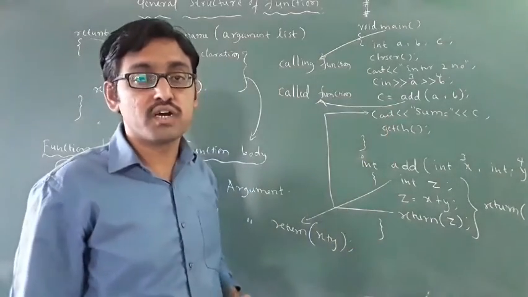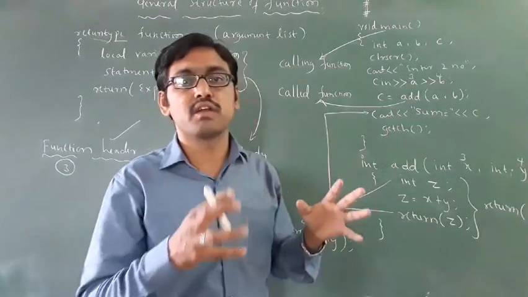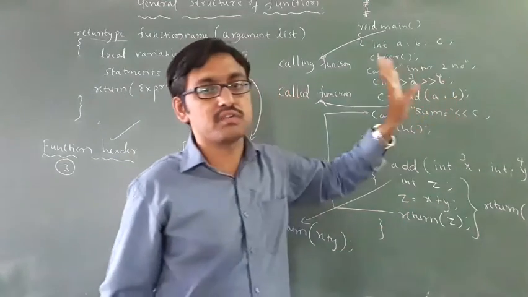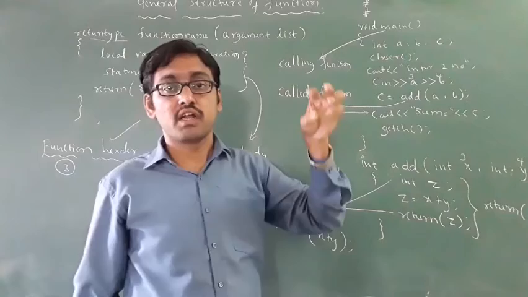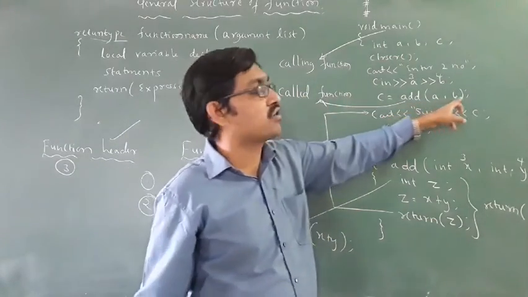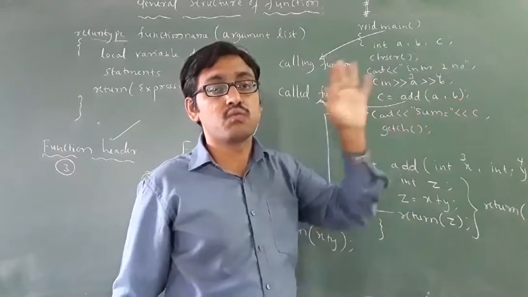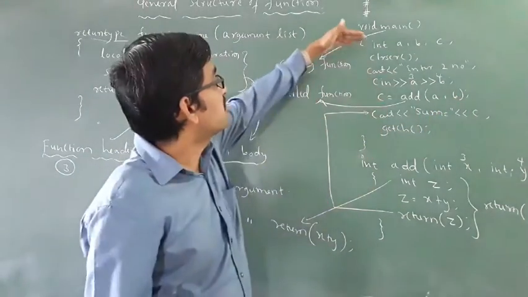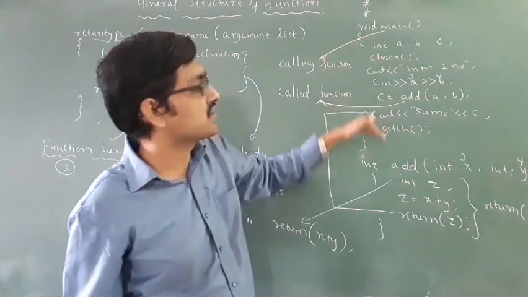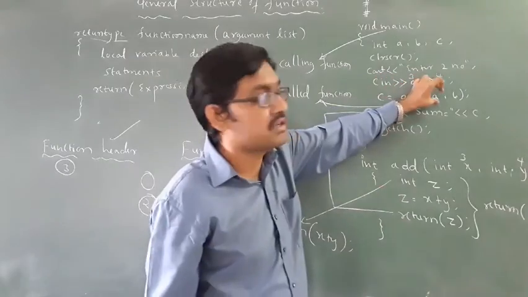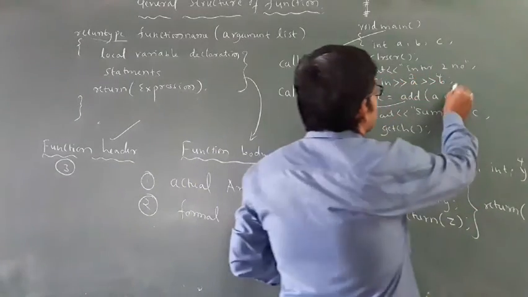Whenever you use a function, which are the actual arguments here? A and B are the actual arguments, because data will be stored here only. Actually, these are called actual arguments. And what are actual arguments? Actual arguments are declared in the main function. Whatever arguments are in the main function, these are called actual arguments.